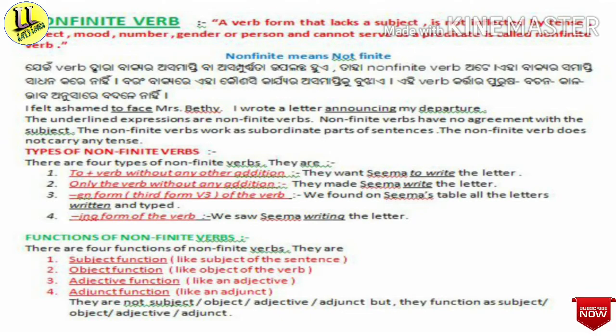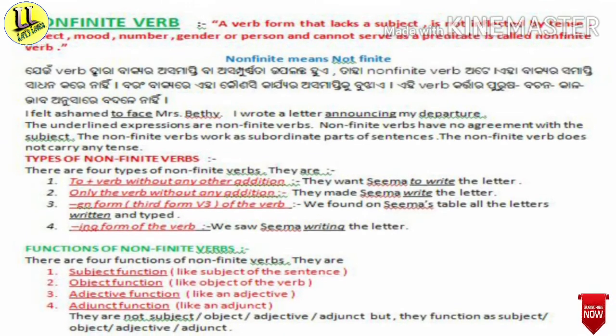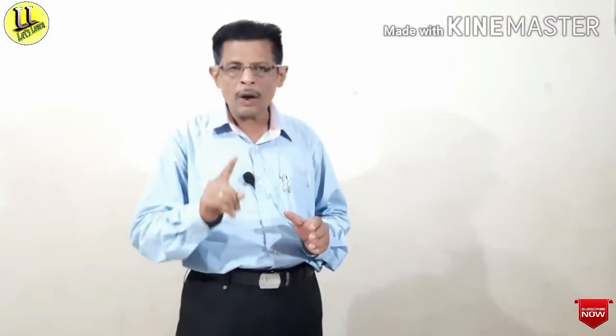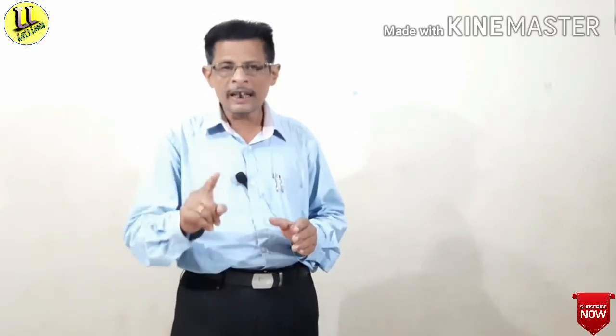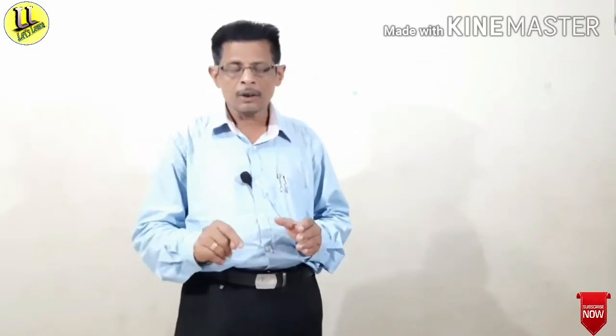And the fourth type is the ing form of the verb. That means every verb has four forms; I will discuss it later. What is the ing form? I am giving you an example. You have already learned: go, went, gone, going. Do, did, done, doing.